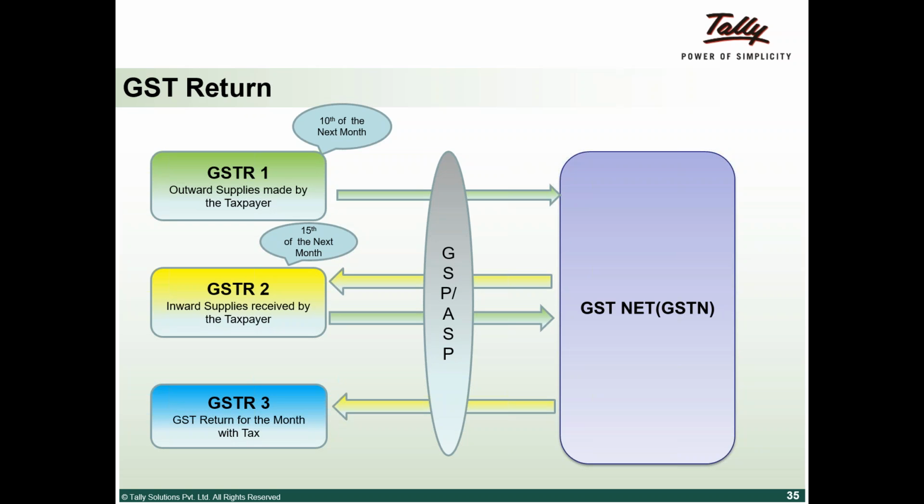GSTR 3, as Satya has told, is a combination of GSTR 1 and 2. It is auto-populated, and by the 20th we need to file this. Basically, we have to pay the tax also on the 20th. As I told you earlier, without my paying the tax, my supplier will not get an input. So that is an important aspect as far as GST is concerned.